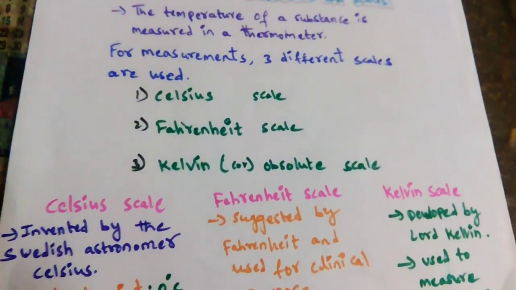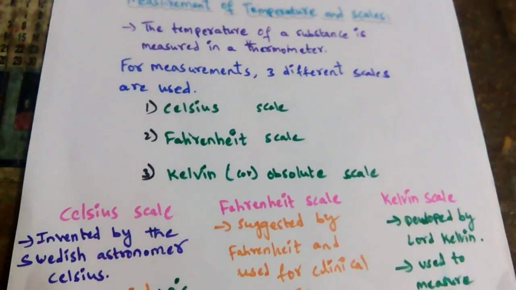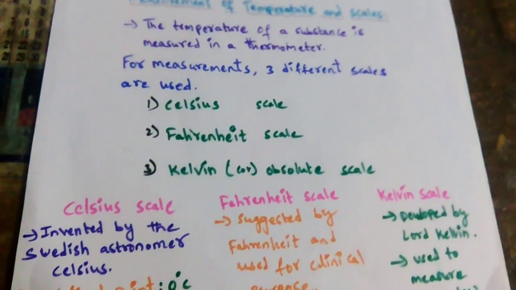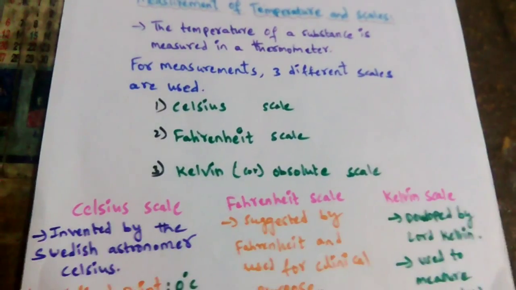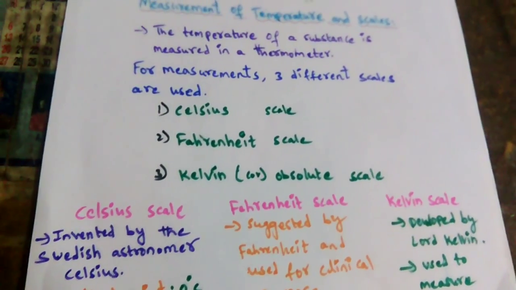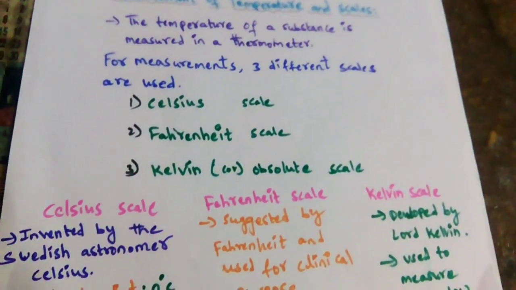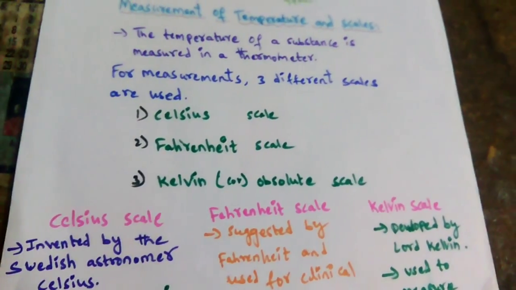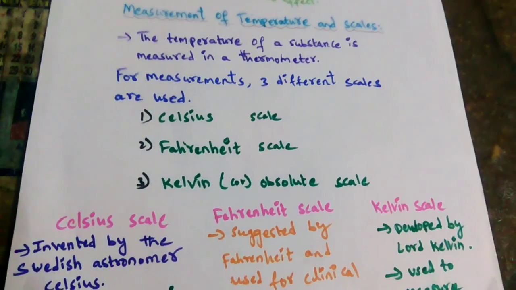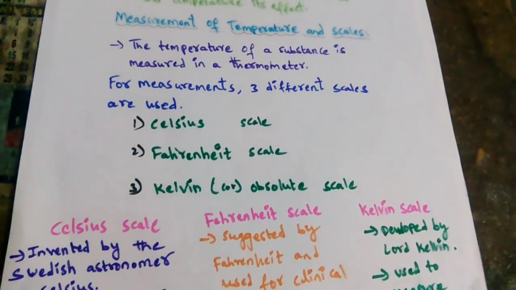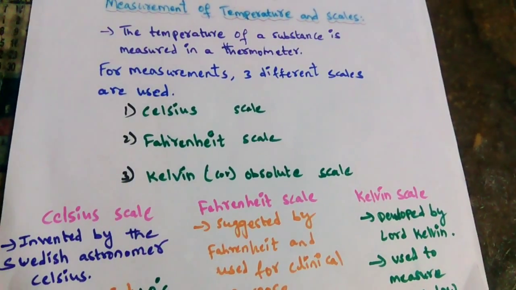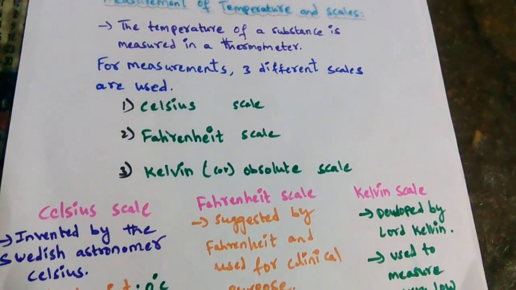In the next chapter, we are going to cover more basics about heat, like clinical thermometers, thermal expansion of solids, and measurement of temperature in different scales, like change of scales. For example, 0 degrees Celsius is equal to 273 Kelvin. If we consider the differences, 1 degree Fahrenheit is equal to 5 by 9 of 1 degree Celsius.